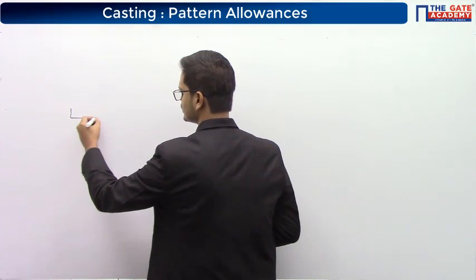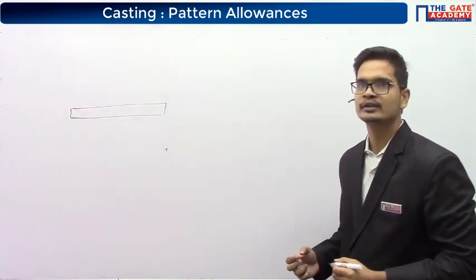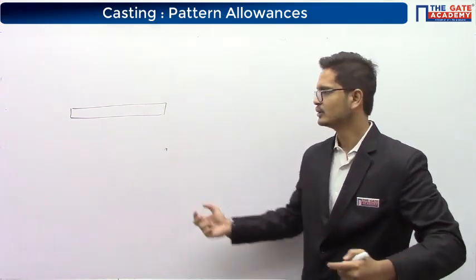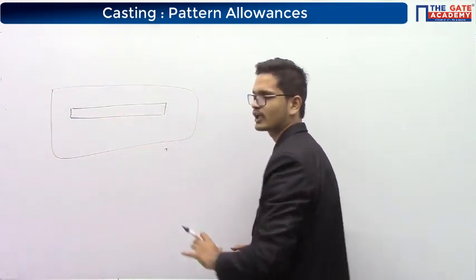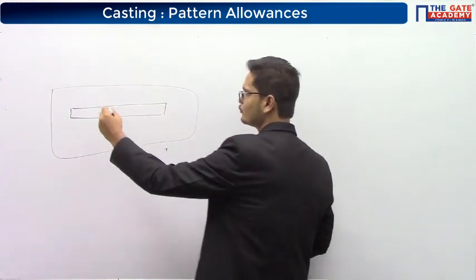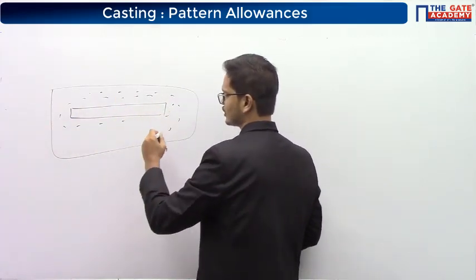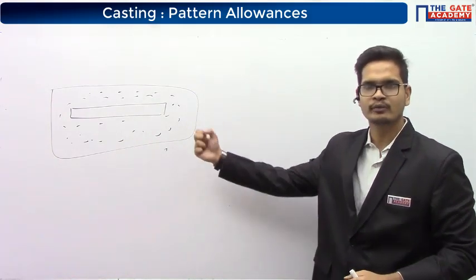Let's suppose this is the casting that you wanted to make. Now, because of some distortion, let's suppose here we have the molding sand. This is the casting. Now you want to remove the casting from the mold.